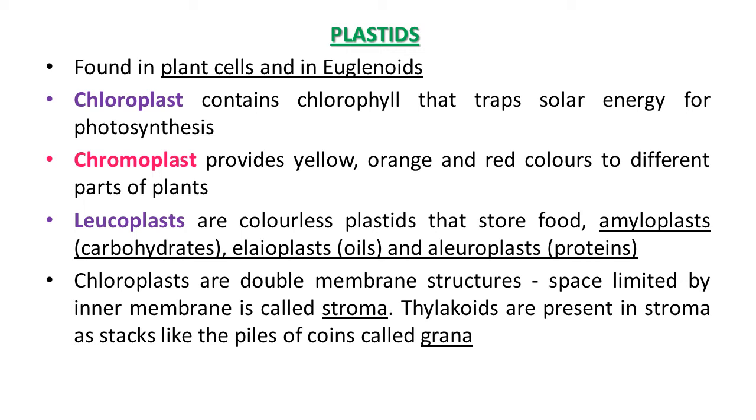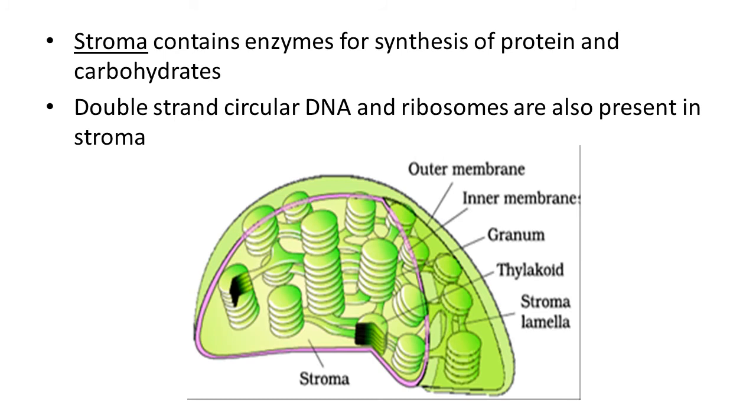Chloroplasts have a double membrane structure, and the space limited by the inner membrane is called stroma. Thylakoids present in the stroma are stacked like a pile of coins, which is called grana. In this figure you can see the structure of chloroplast clearly. The outer membrane and inner membrane are located outside and inside of this organelle. They possess distinct regions like grana and stroma.